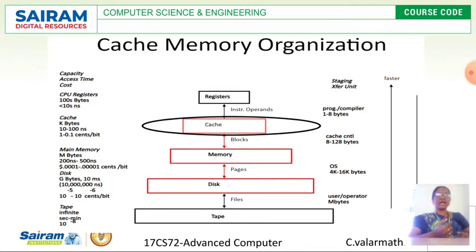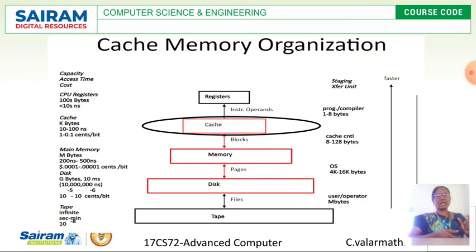So here cache memory occupies level 1, which is smaller compared with the main memory and other devices, but speed-wise it is faster. That is why the arrow mark is coming from down to up. Compared with the magnetic tapes and disk storage, cache memory gives more speed. So the speed is higher when you move from down to up, and the size is larger when you move from up to down.